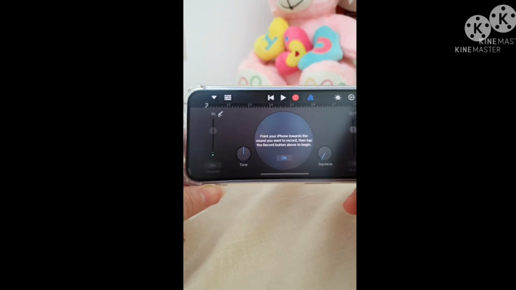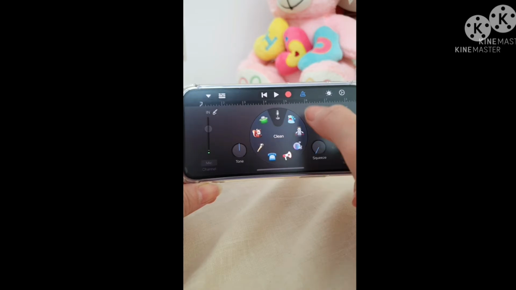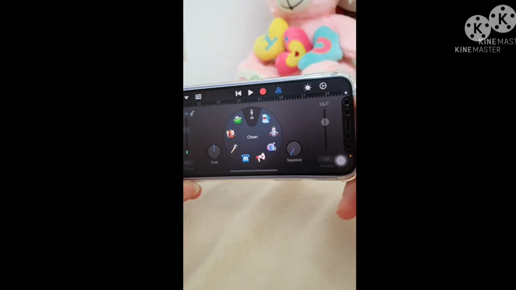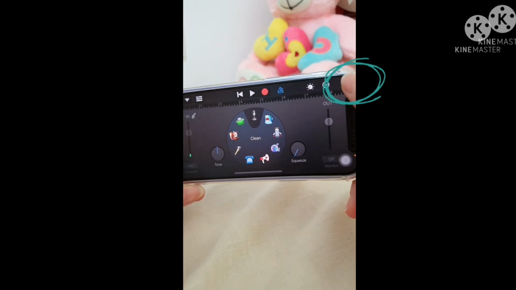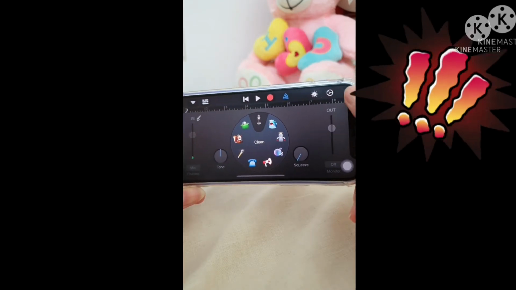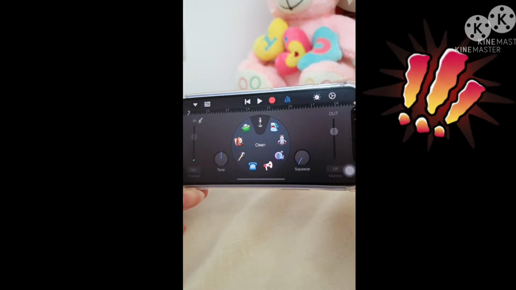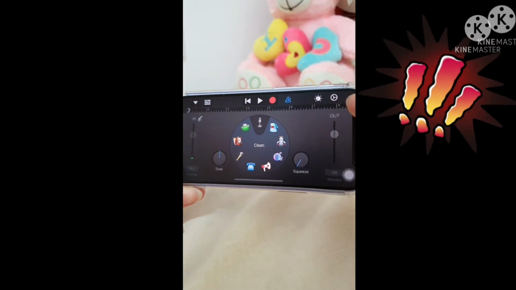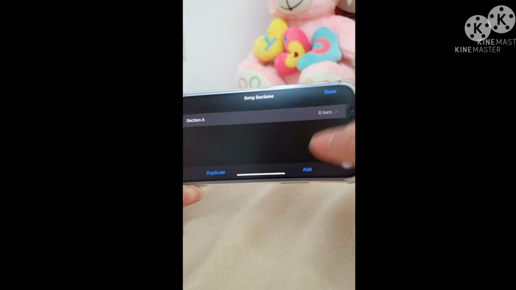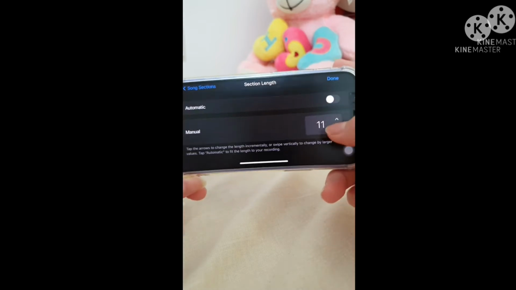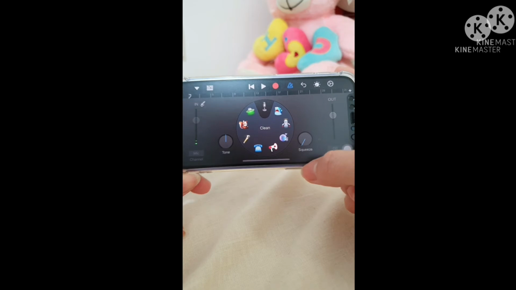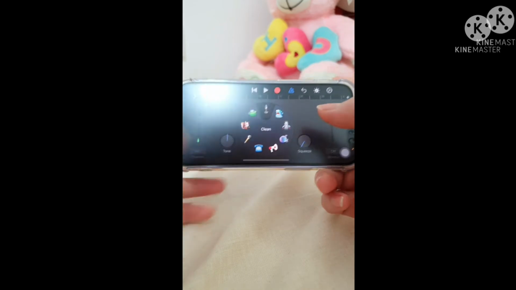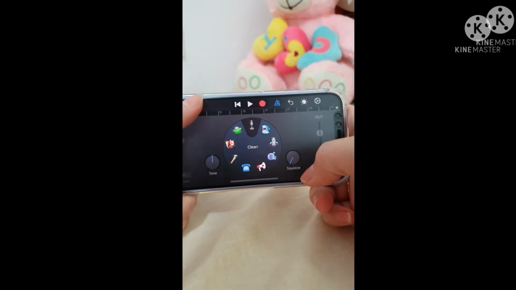As you can see this, you can see this plus symbol. You can set it manually. Okay, you can set up to 30, so it will be long music. Okay, done. And after this, just click this one.